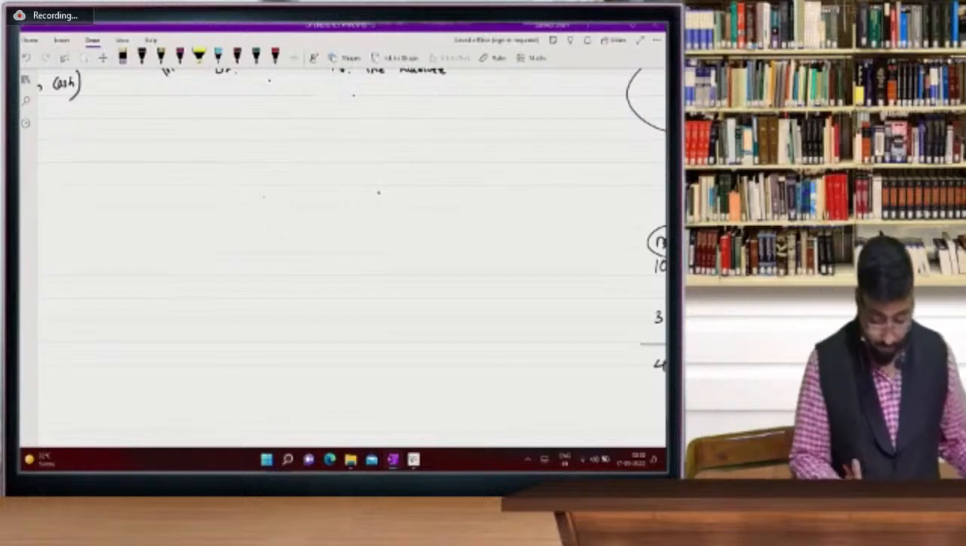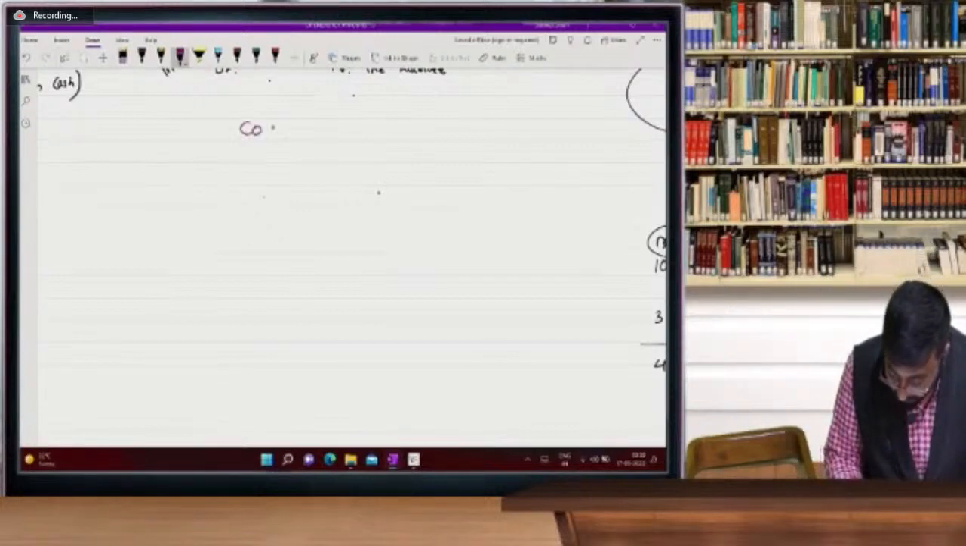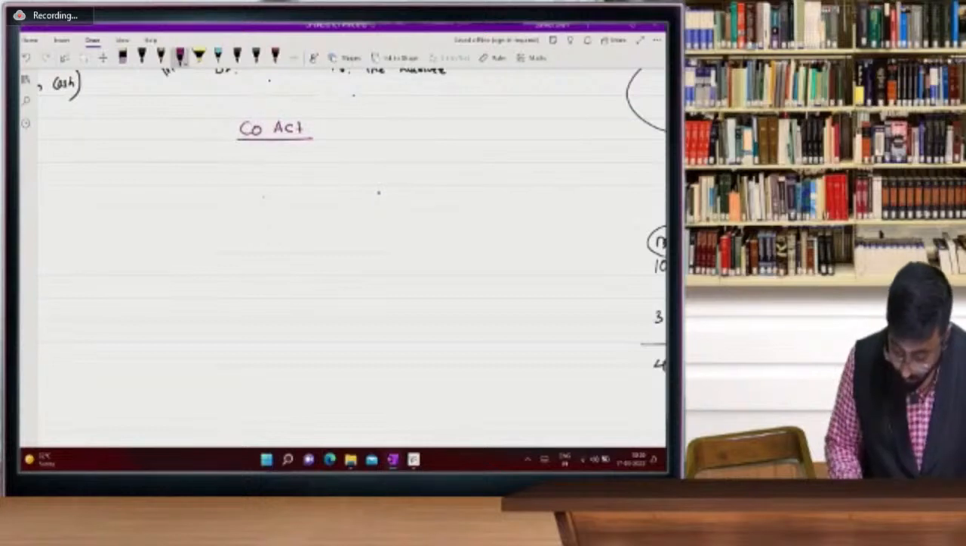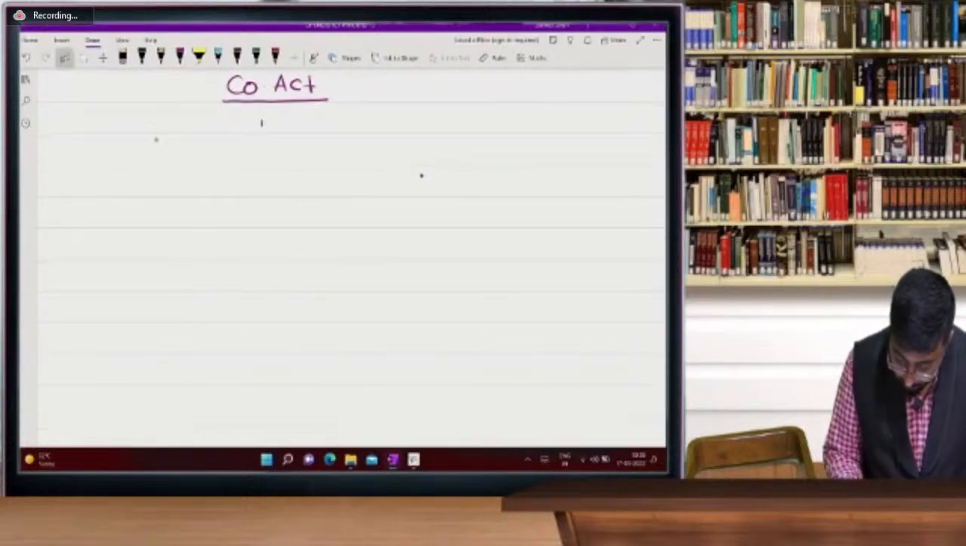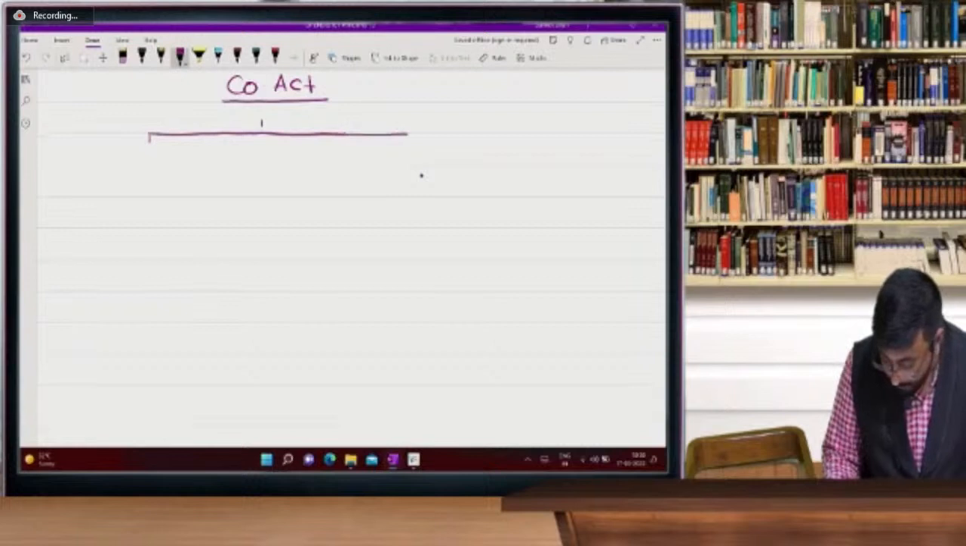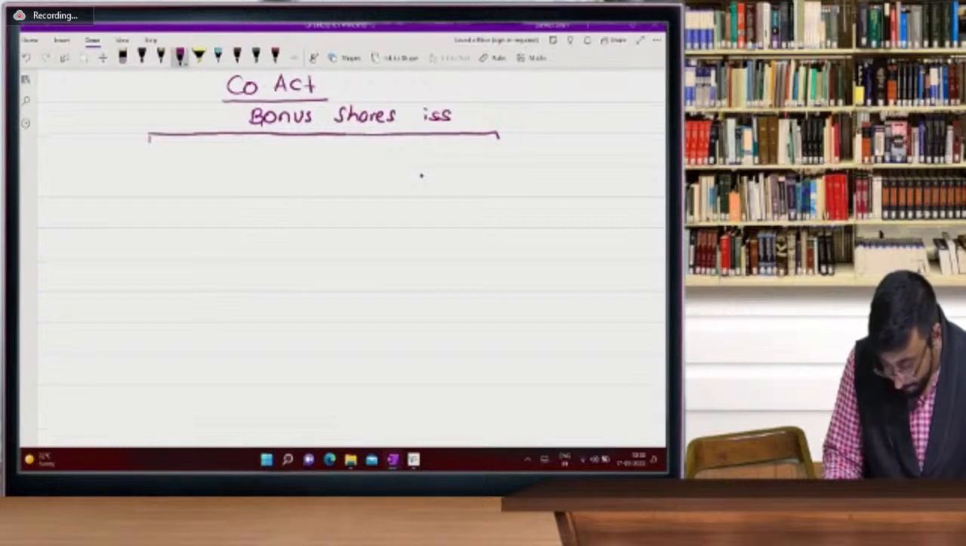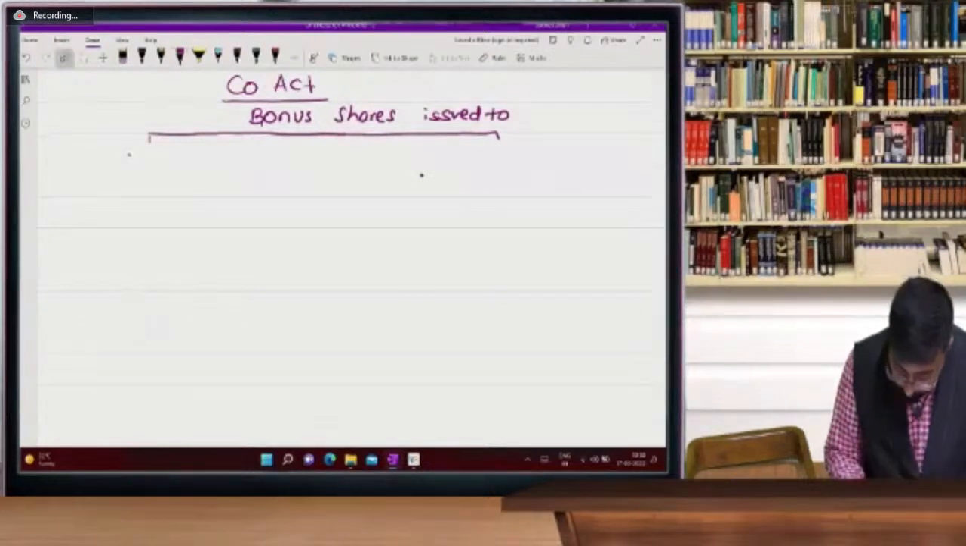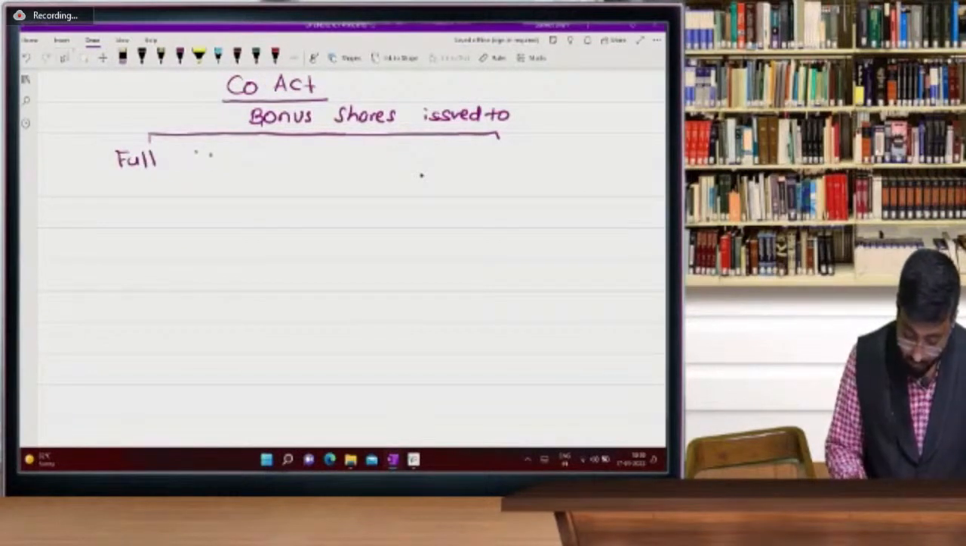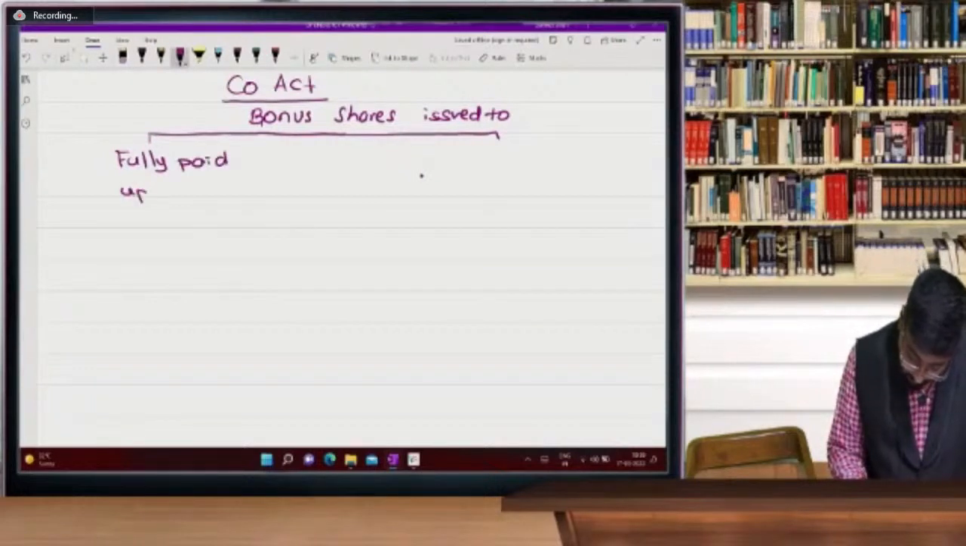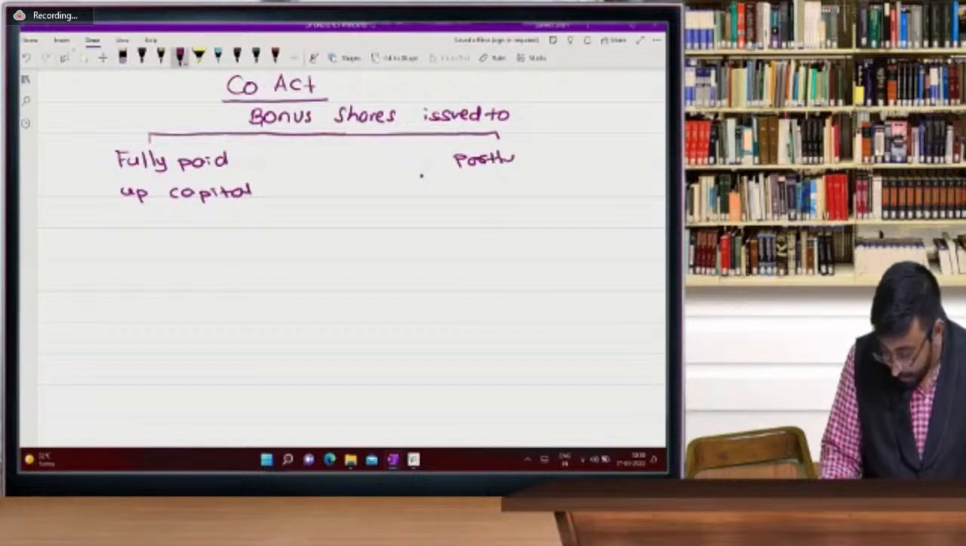Okay. In the Companies Act, bonus shares issued to fully paid up bonus shares. Now, very, very important. And partly paid up capital.